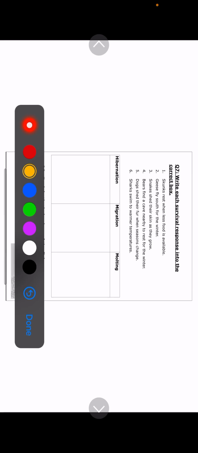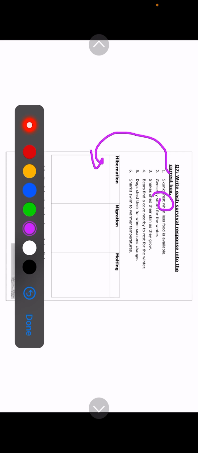Amazing, girls. Here we will write each survival response into the correct box. So number 1, you have an answer key. You have a correct word. If you see this word, so you know the meaning or you know which response the animal can take. So number 1, skunks or any animals. When you see the word rest, within less food is available, so it will be hibernation, of course.